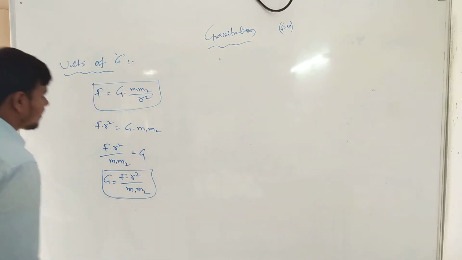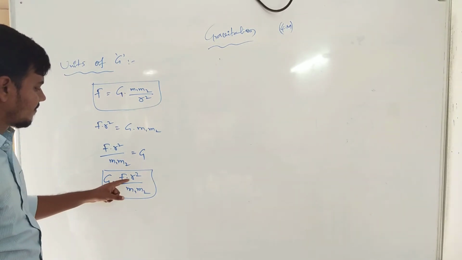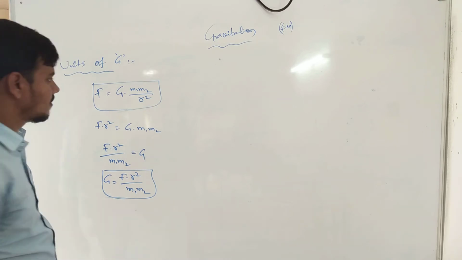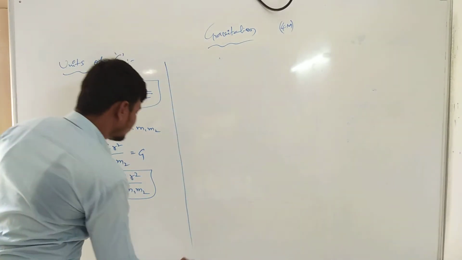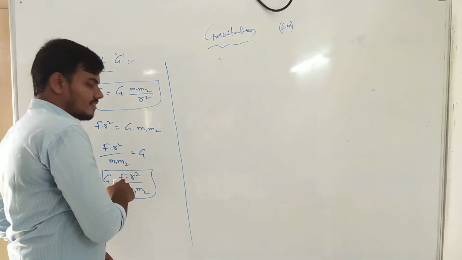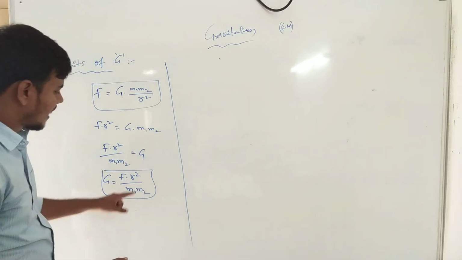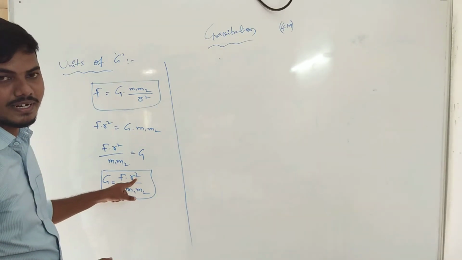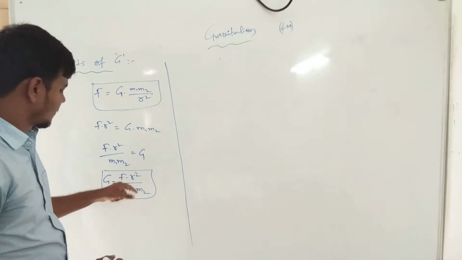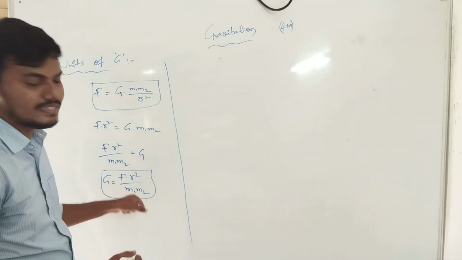Now this is the universal law of gravitation. Capital G is equal to F into R square by M1 into M2. Clear? The units of F, force, we can take in SI units, newtons. R is the distance, in meters. Mass of the body in kg, and again the other mass in kg also.